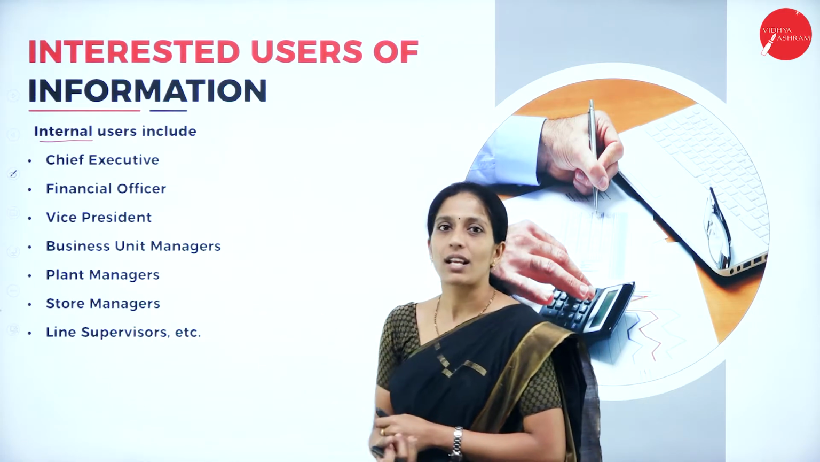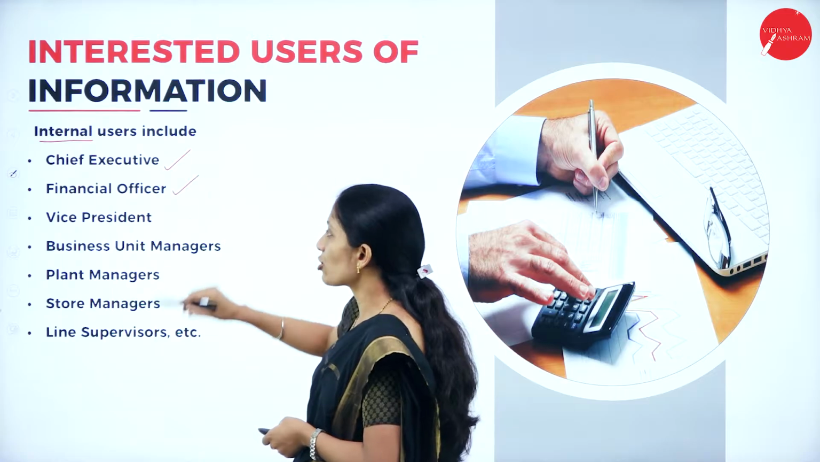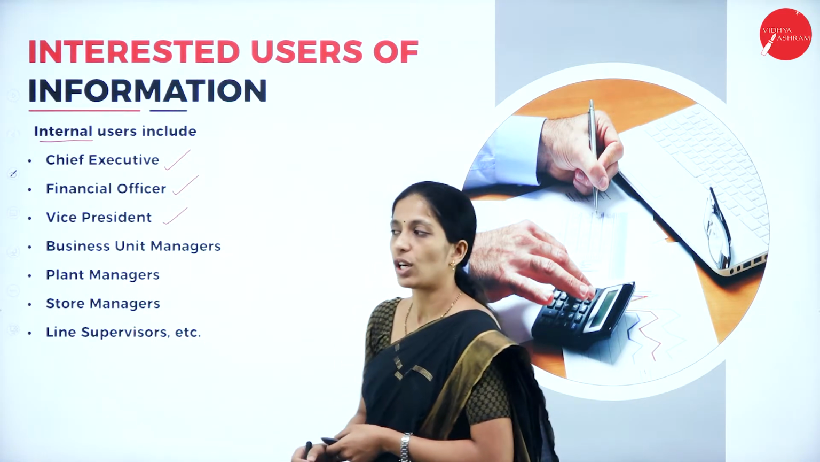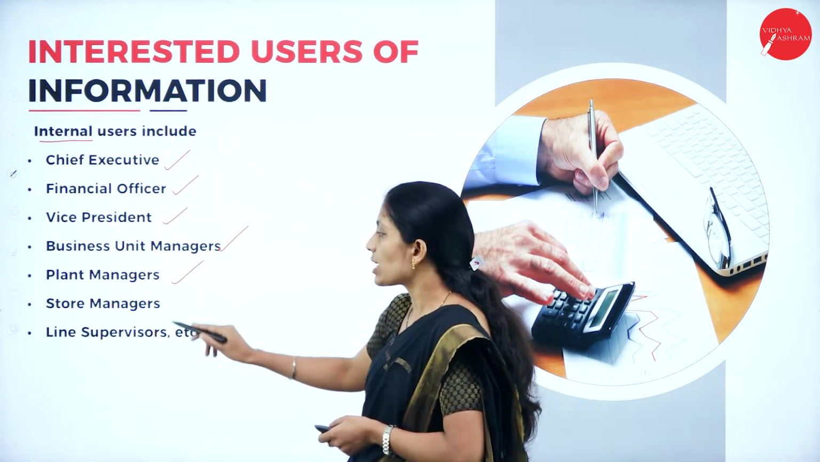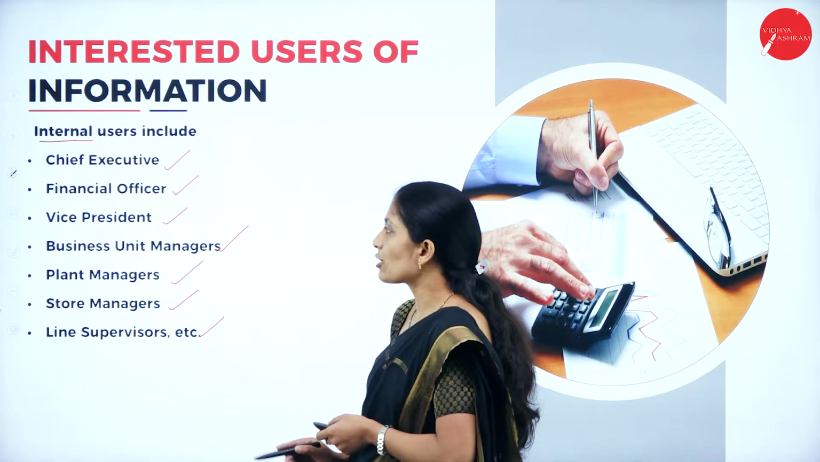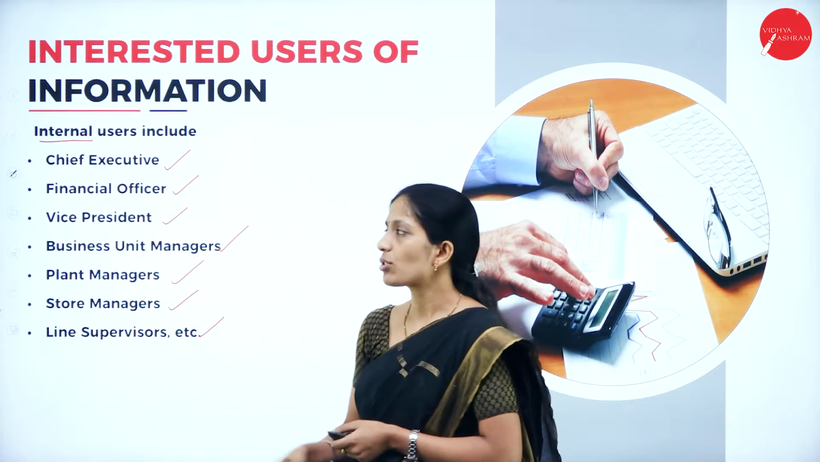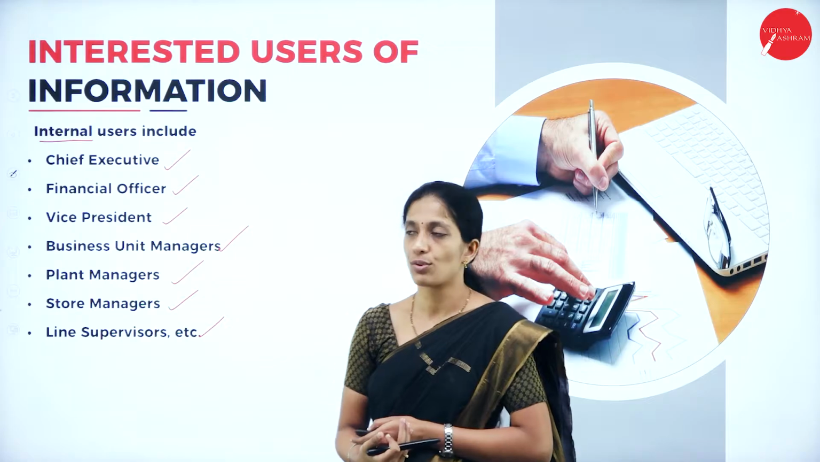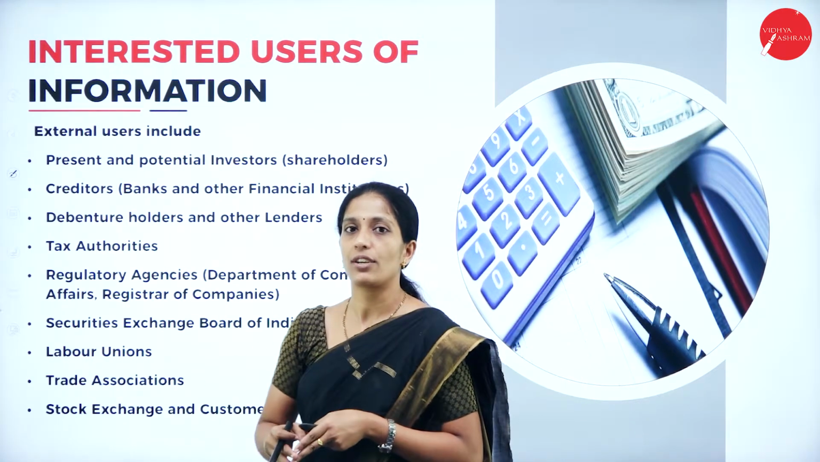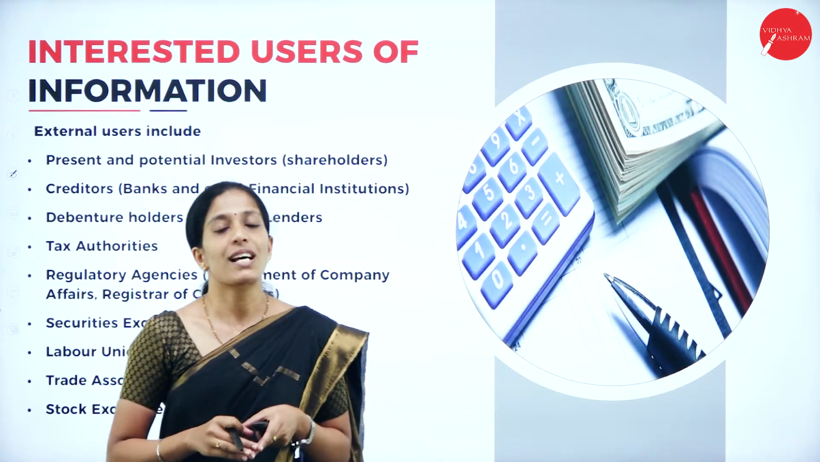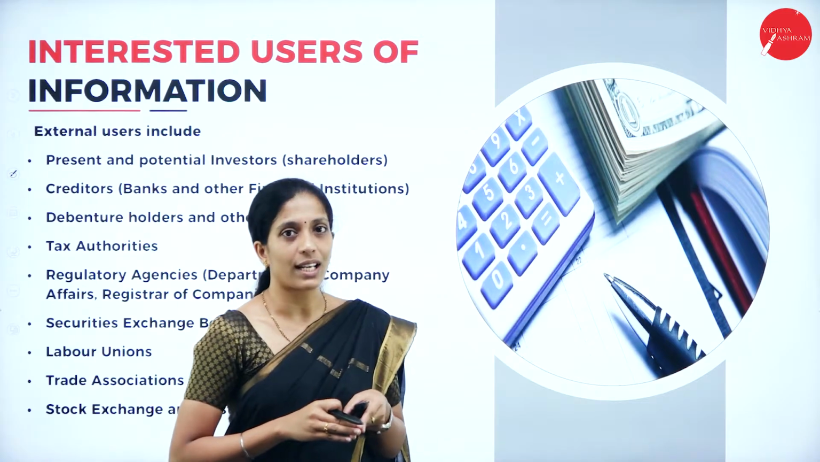So these are the best examples for internal users. They may be the chief executive, financial officer, vice president of the organization, business unit managers, plant managers, store managers, line supervisors, and even the employees of an organization. So these are all internal users. Now coming to the external users. So it is just the opposite of internal users. So external users are those users of accounting information who are outside the organization.